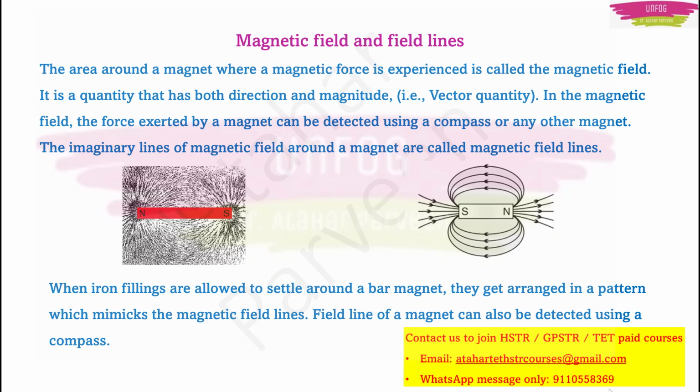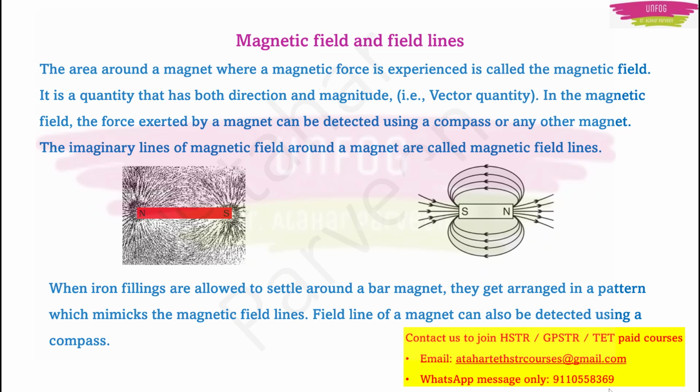Then in the magnetic field, the force exerted by a magnet can be detected using a compass. One needle will be there, always pointing towards the north-south direction. That is called a compass. I am sure you must have seen that compass. And you can also use any other magnet to detect that there is a magnetic field.